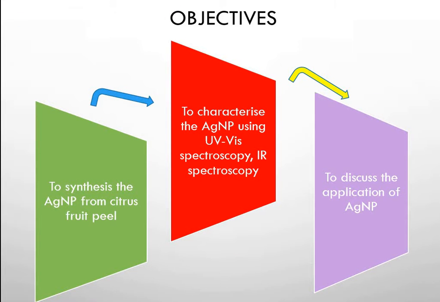Now the objectives. First, to synthesize nanoparticles of silver from the citrus fruit peel. Next, to characterize this silver nanoparticle using UV visible spectroscopy and IR spectroscopy. Next, to discuss the applications of the silver nanoparticle.